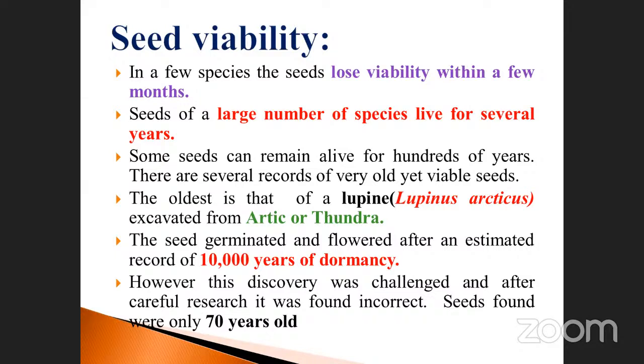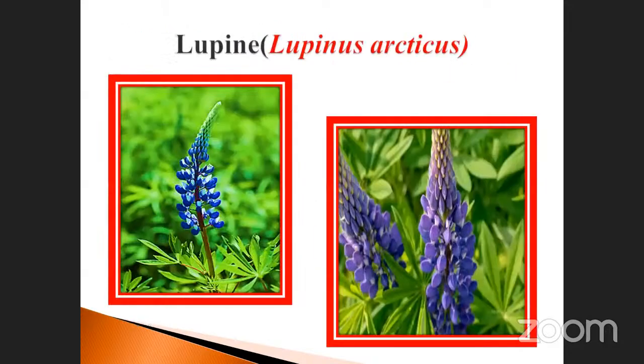However, this discovery was challenged, and after careful research, it was found incorrect. Some of them say this is correct, some say it is not correct. Normally, the seeds found were only 70 years old. Nowadays they identified that 70 years is possible, but 10,000 years is not possible. 100 years is given here, Lupinus arcticus, because it is a rare species. See that diagram. So this is also called what?